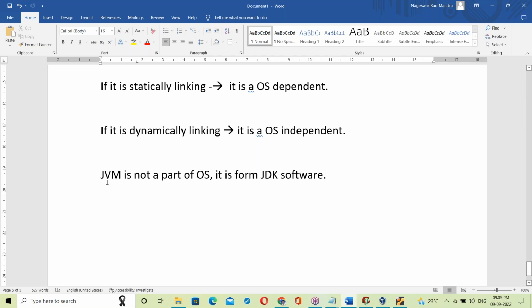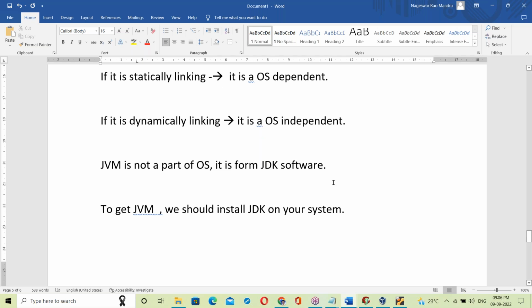To get the JVM, we should install the JDK software. JDK should be installed on your system, otherwise you cannot run. Okay, fine. Next, one more important point here.